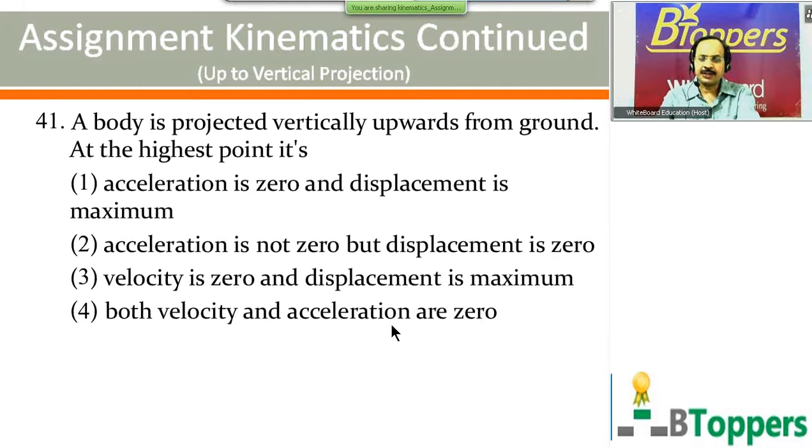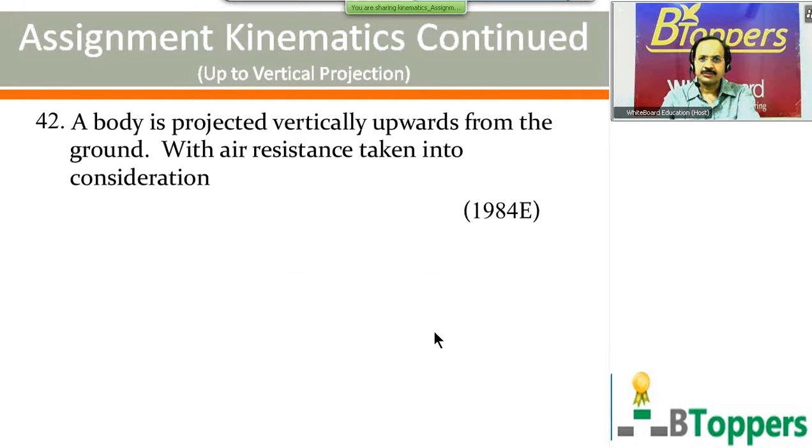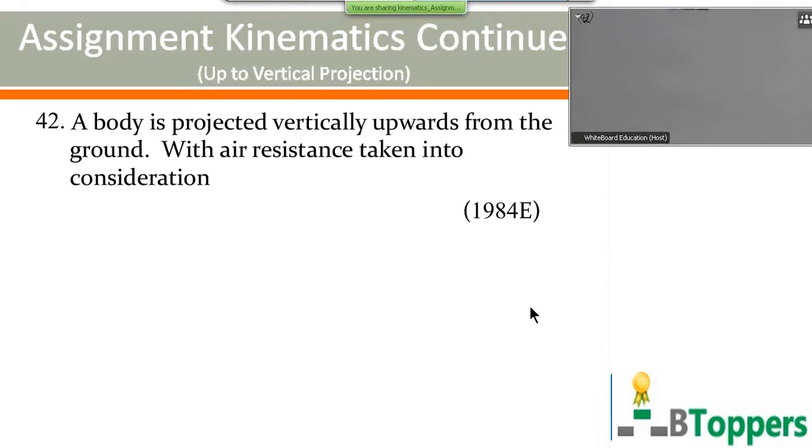Fourth statement, both velocity and acceleration are 0. That is wrong. Only velocity will be 0, but acceleration is not 0. Acceleration is equal to acceleration due to gravity. So the third option is the answer. Come on, look at the next question then. Next question, question number 42.